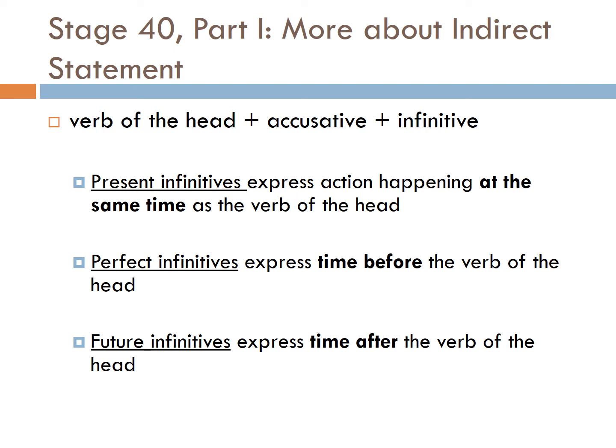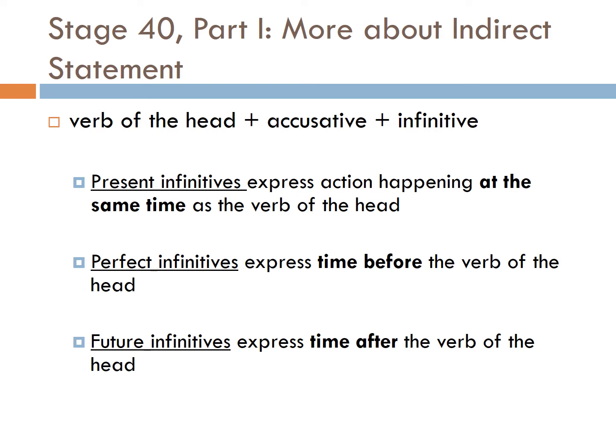Welcome to Stage 40 Grammar, or at least the first part of it, more about indirect statement. So, to review, how in the world is an indirect statement formed in Latin? Well, you need a verb of the head, followed by an accusative noun, followed by an infinitive. We started talking about this way back in Stage 35 at the beginning of the Purple Book, and we've talked consistently about it through Stages 37 and 38 when you learned all the tenses of the infinitive.